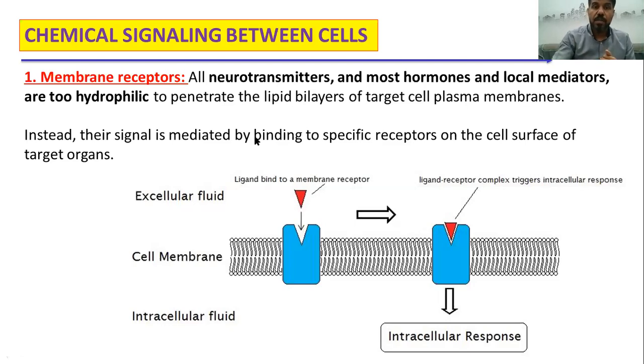So again, whether the chemical is a neurotransmitter, hormone, or local mediator, it binds to a specific receptor, and binding of this substance to its receptor can activate specific intracellular events or responses.